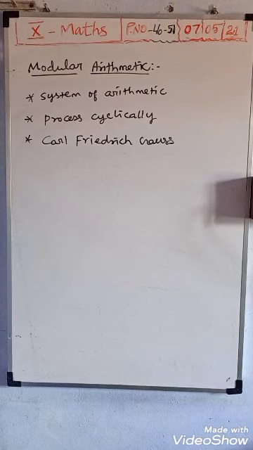In your book, page number 46, examples are given of where we use modular arithmetic. The first is that day and night change repeatedly, so it is modular arithmetic. The days of the week occur cyclically from Sunday to Saturday. First it starts on Sunday, then when Saturday is finished, it starts again at Sunday.